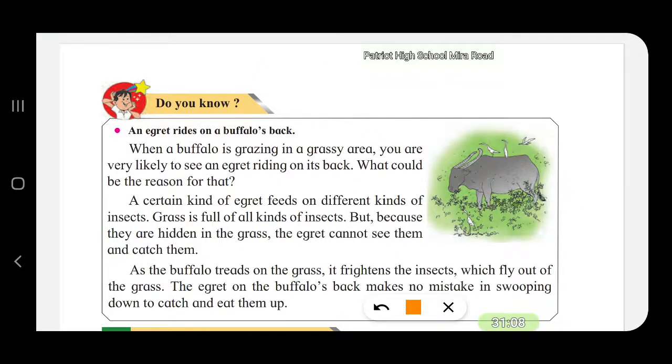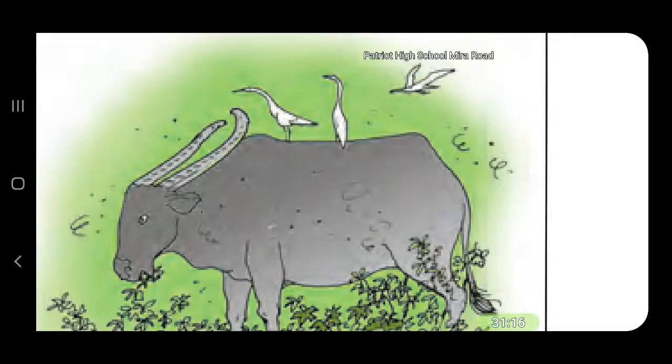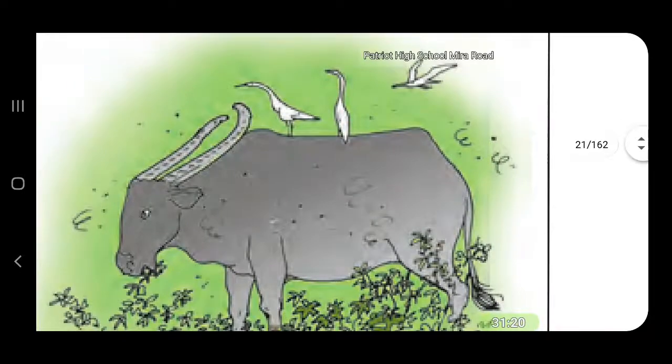An egret rides on a buffalo's back. Egret. You can see the egret. One, two. What are they doing? They are riding on the back of the buffalo. If you happen to go to some remote place in the villages, you will find that the egret is riding on the back of the buffalo.